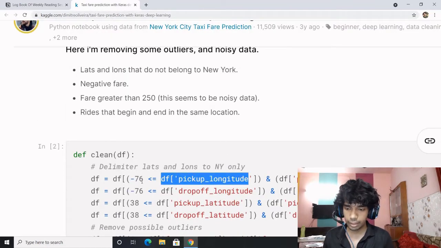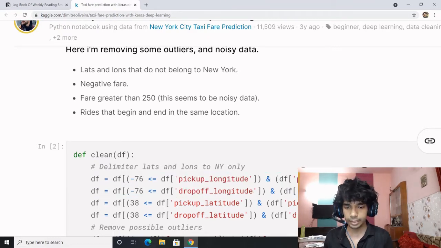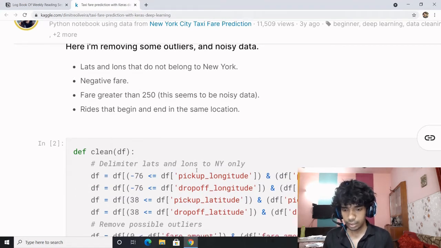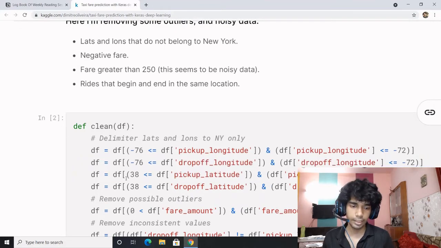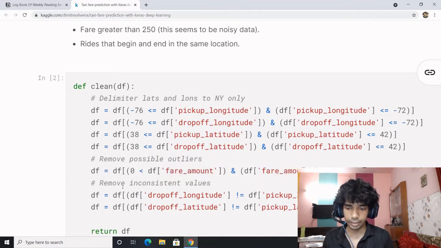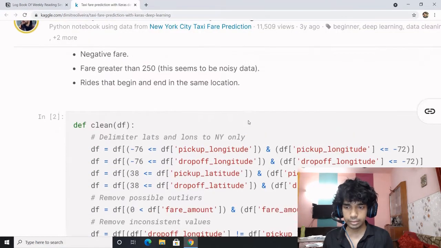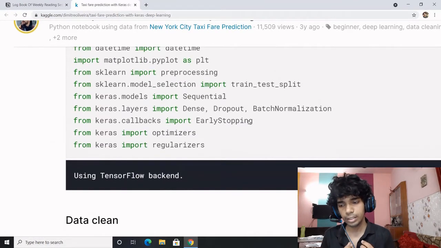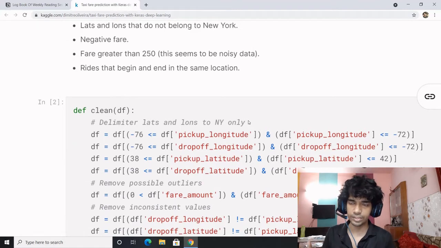So he implemented the first point. If the pickup latitude or longitude is between -76 to -72, then keep those. Apart from it, for pickup latitude, 38 to 42. Fare amount should be between 0 to 250, and remove the ones where the drop off and the pickup values are the same. Perfect. This is the cleaning, or the initial feature engineering. So the beauty of this particular notebook is all about feature engineering.